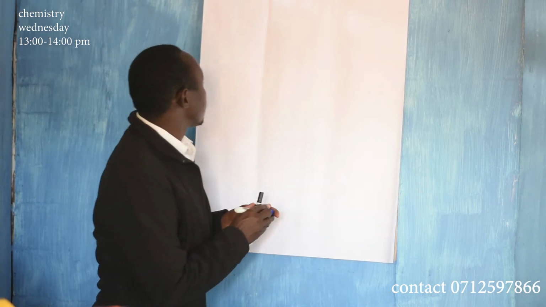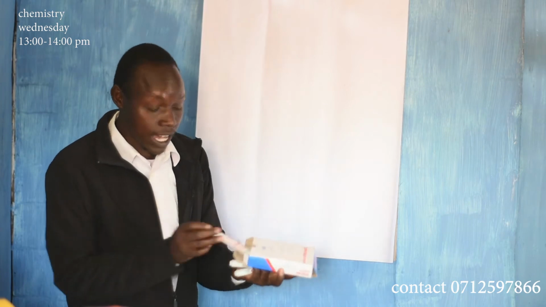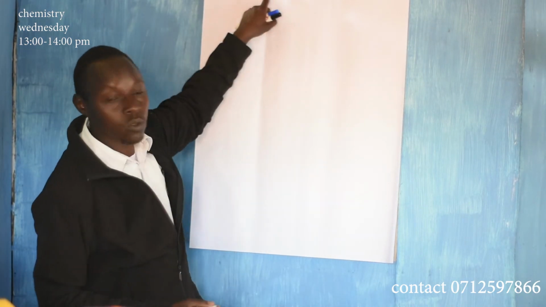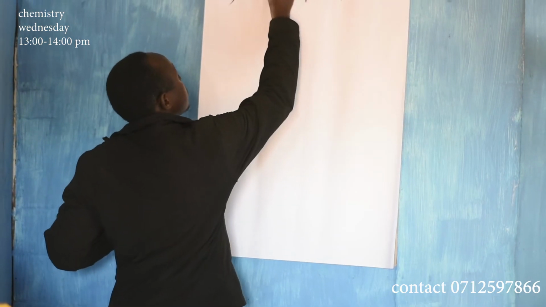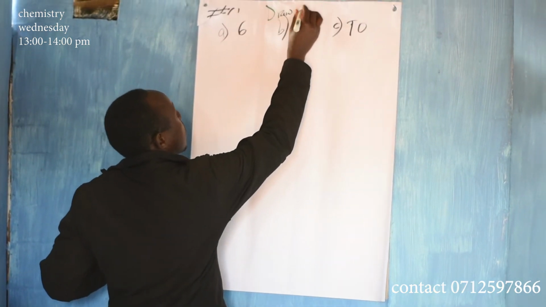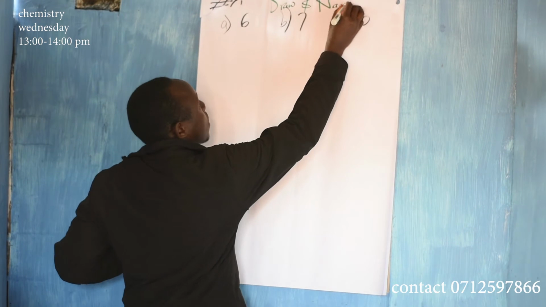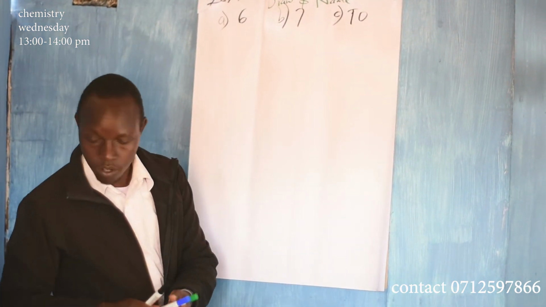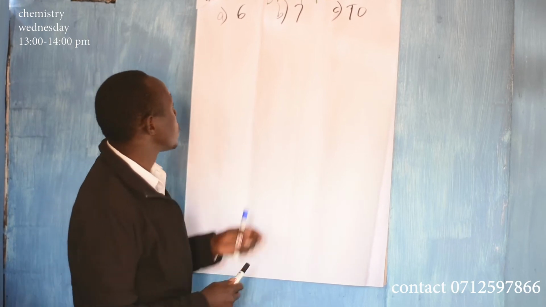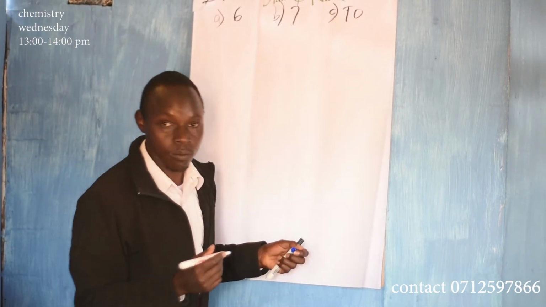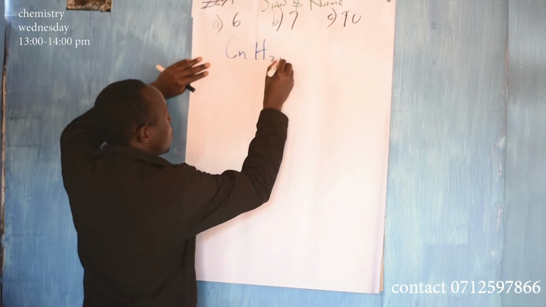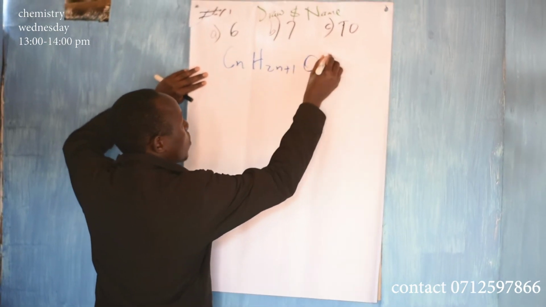Okay, now for you to be able to draw and name these compounds, you need to know the general formula. We have said the general formula is CnH2n+1OH.